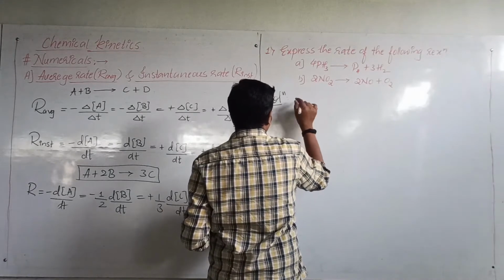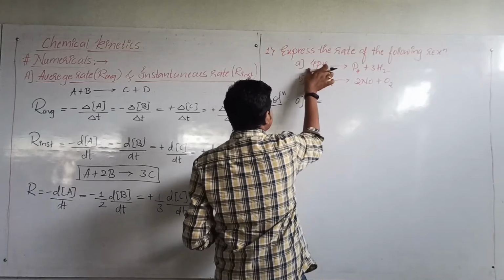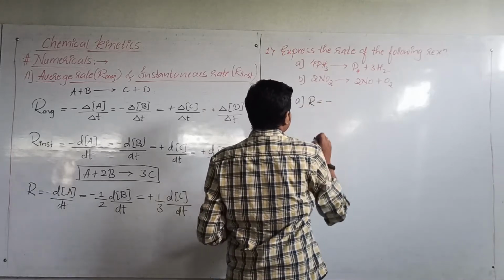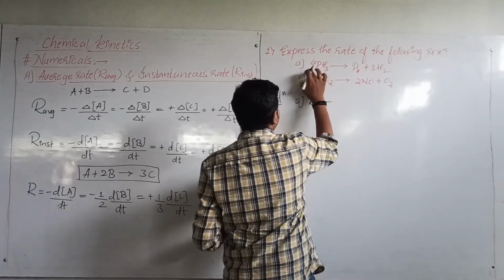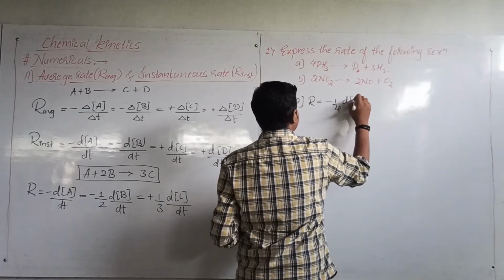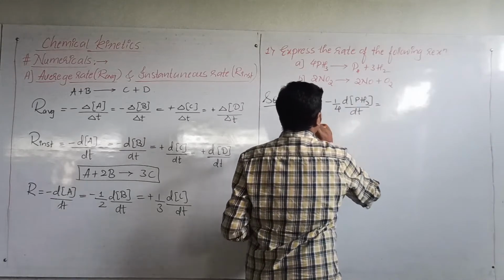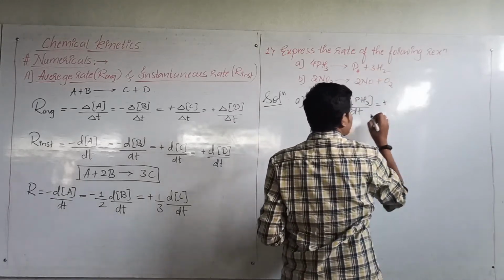How do we write it? First, rate R is equal to, now this is a reactant, so first write the minus symbol. Now what is its stoichiometric coefficient? 4, therefore 1 upon 4 into change in the concentration of phosphine divided by delta t, is equal to, now these two are products, so first write the plus symbol.